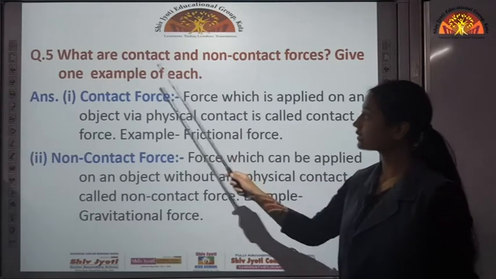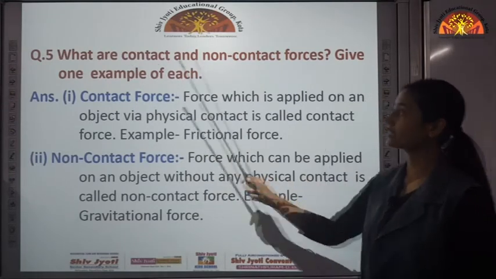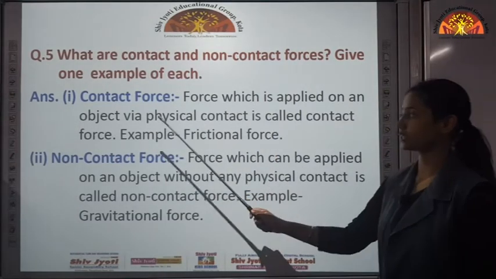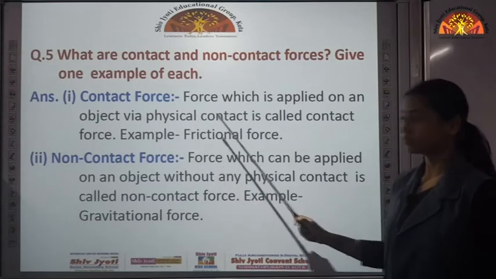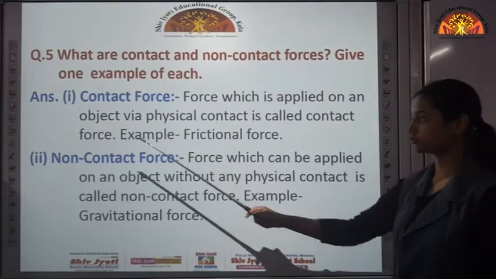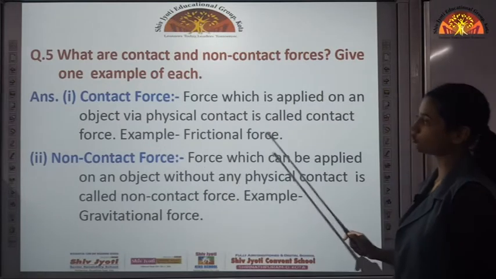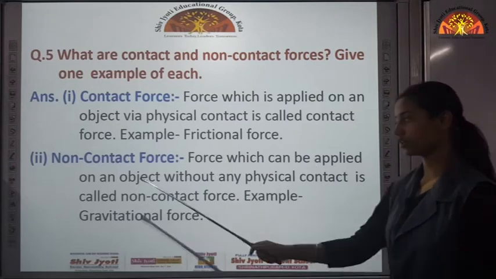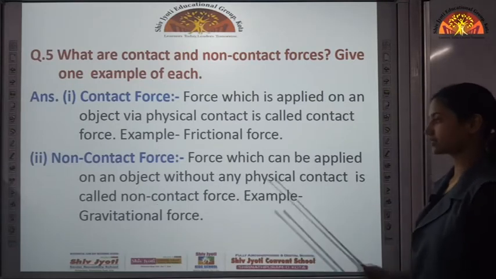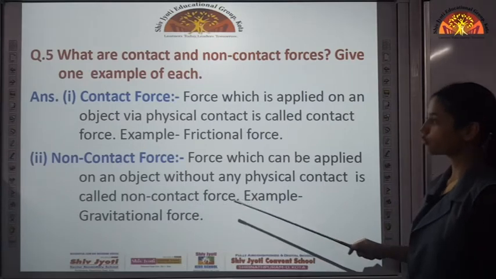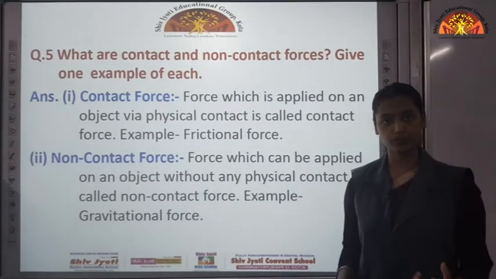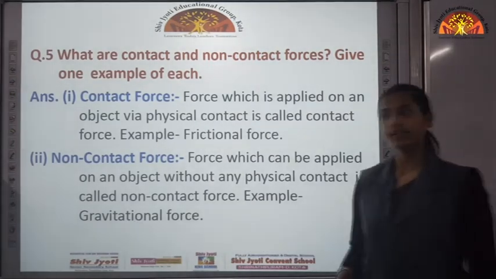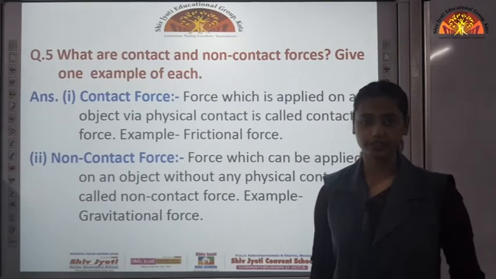Then what are contact and non-contact forces? Give 1 example of each. Contact force is a force which is applied on an object via physical contact. Touching is required. Example is frictional force. Non-contact force is a force which can be applied on an object without any physical contact. It can act through the space present between objects. Example is gravitational force. That is why everything falls down on the earth.